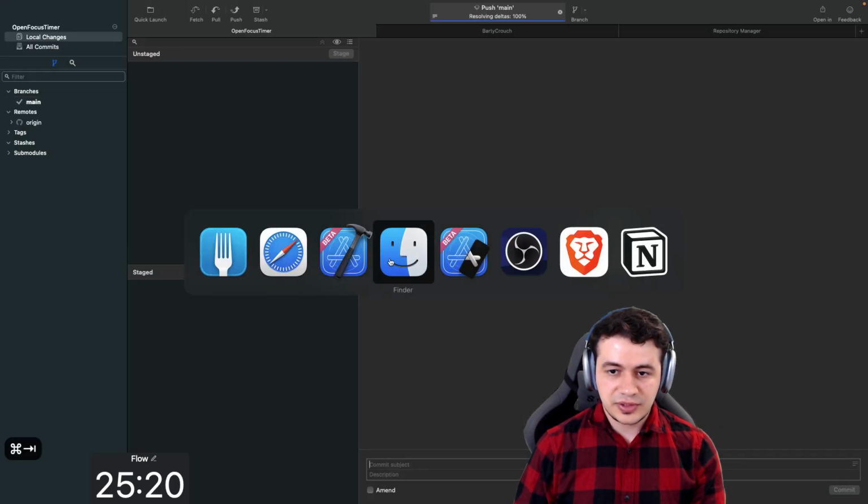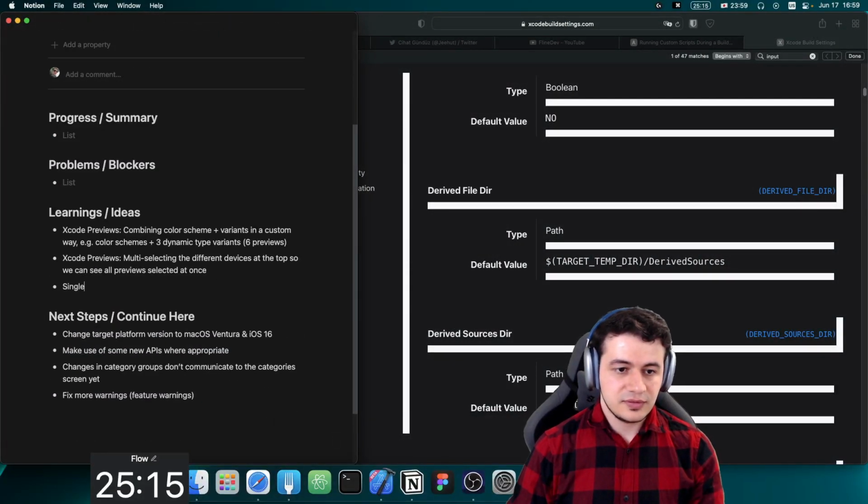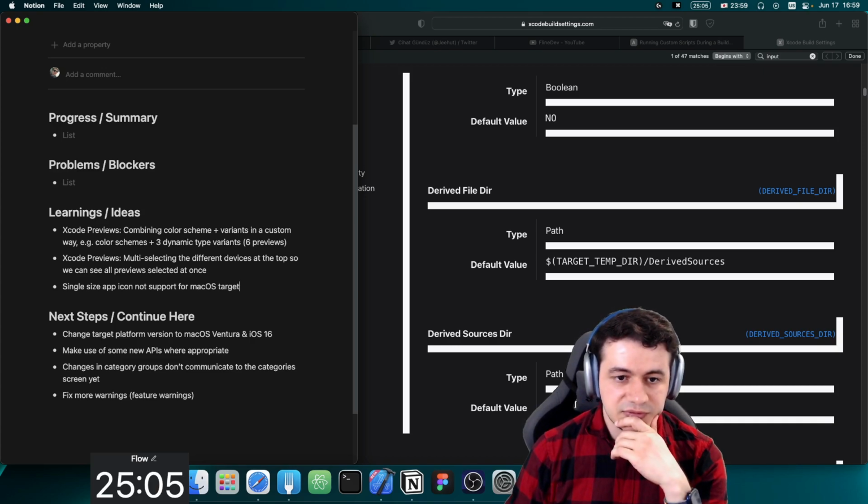Alright, but there was a learning again. Single size app icon not supported for macOS targets. That's interesting to see there.